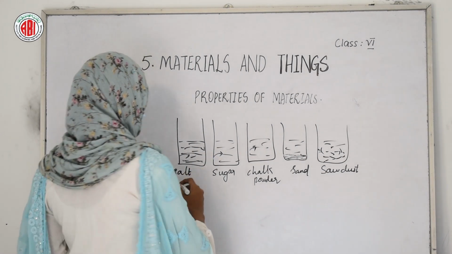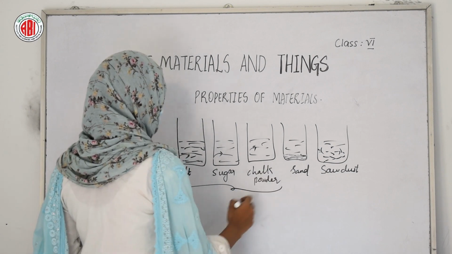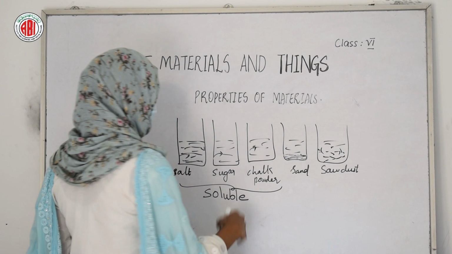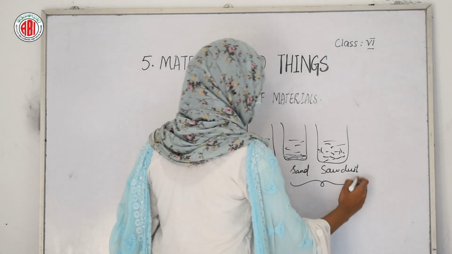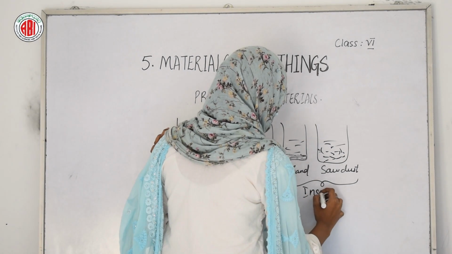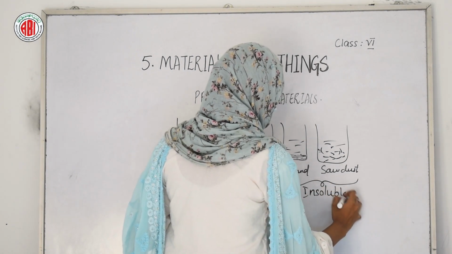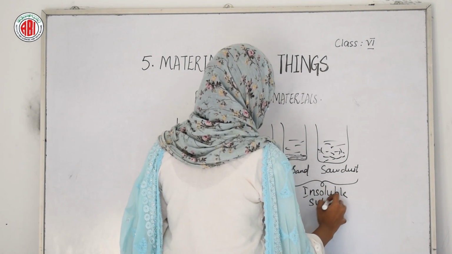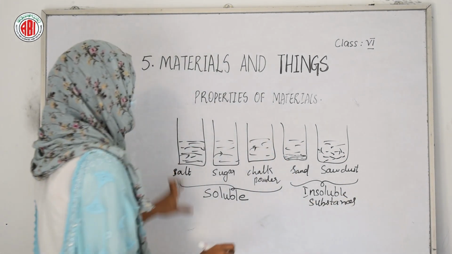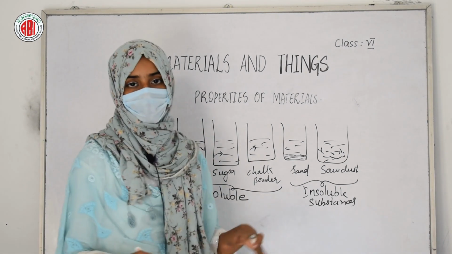So the substances that mix up with the water are called soluble substances, and the substances which don't dissolve in the water are called insoluble substances. This is how we can find the properties like soluble and insoluble also.